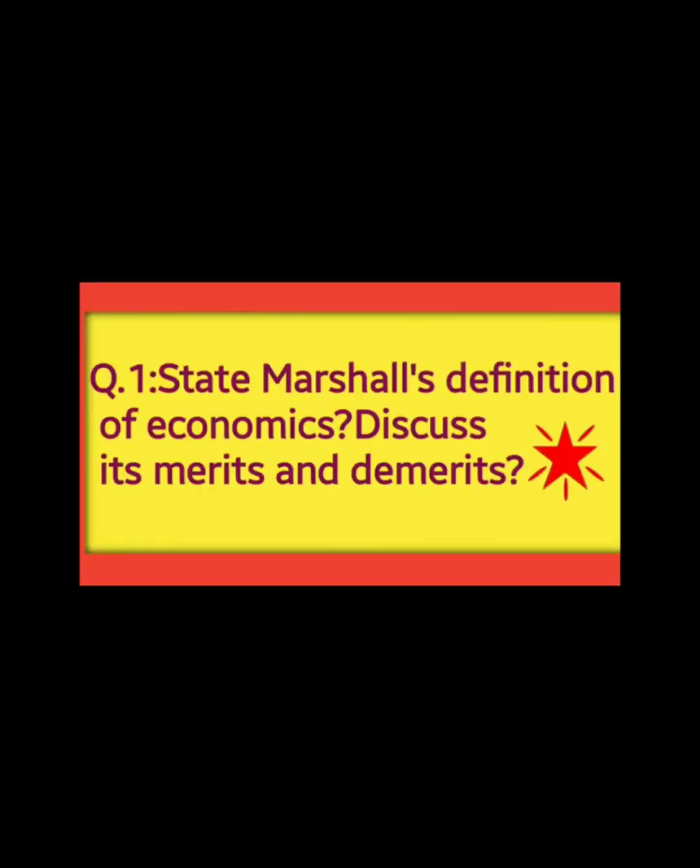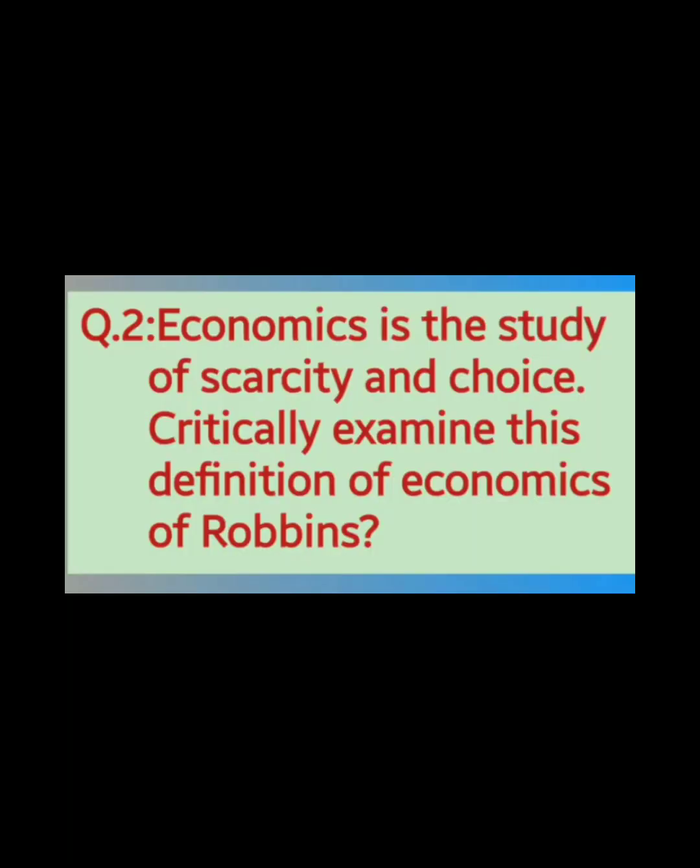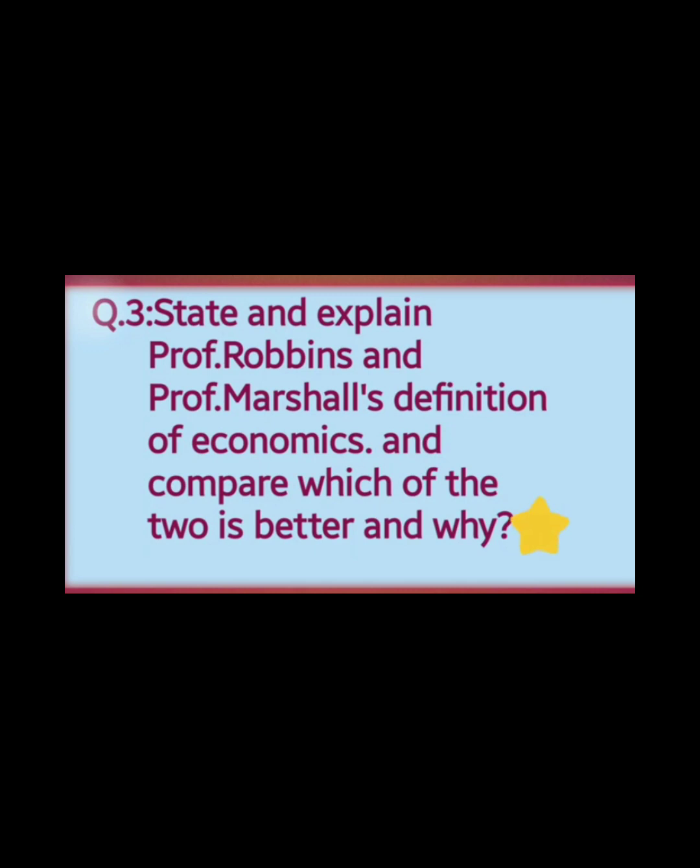Microeconomics long question guess paper. Question 1. State Marshall definition of economics. Discuss its merits and demerits. Question 2. Economics is the study of scarcity and choice. Critically examine this definition of economics of Robbins. Question number 3. State, explain Professor Robbins and Professor Marshall definition of economics and compare which of the two is better and why.